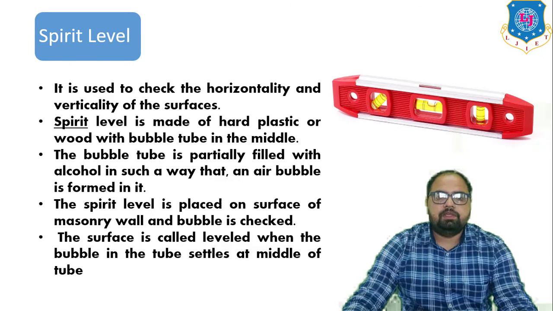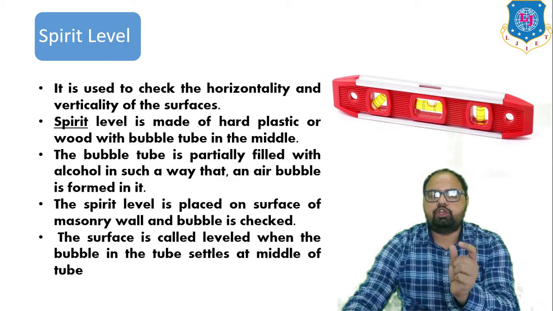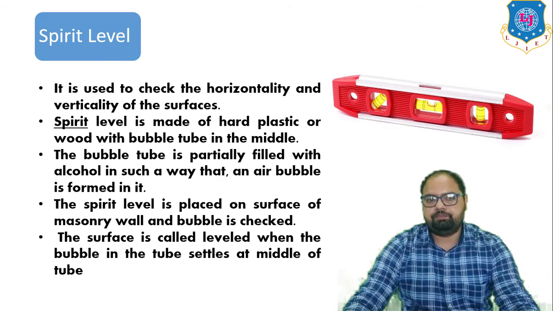Next is the spirit level. From the image we have already seen this. It is used to check horizontality and verticality of surfaces. A spirit level is made of hard plastic or wood with a bubble tube inside the middle portion. The bubble tube is partially filled with alcohol in such a way that an air bubble is formed in it. The spirit level is placed on a surface of the masonry wall and the bubble is checked. The surface is level when the bubble in the tube settles at the middle of the tube.